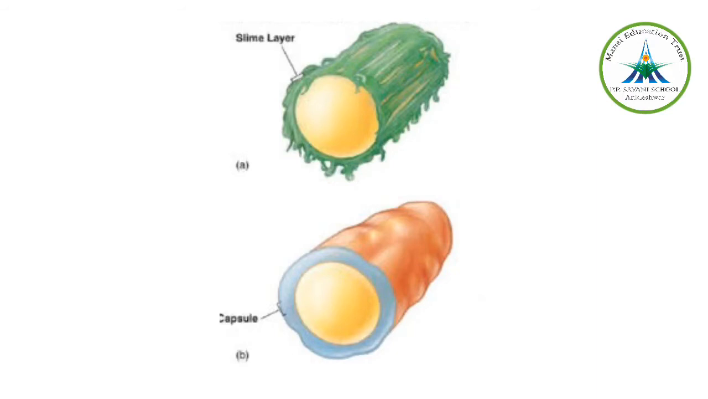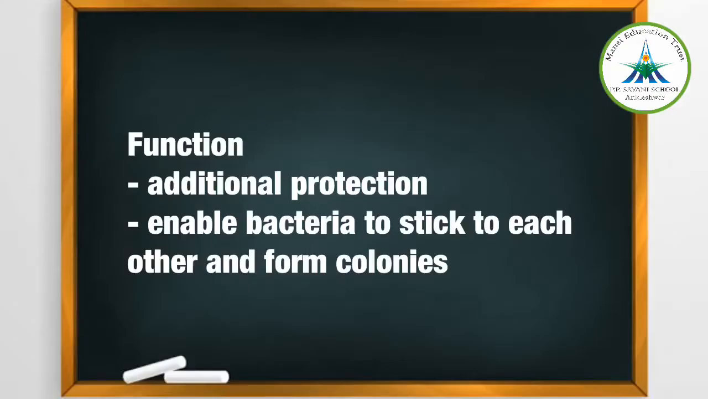A capsule is comparatively thicker, tough and more compact than a slime layer, while the slime layer is a loose sheet. It is mainly made up of polysaccharide but may contain proteins also. What is the function of the glycocalyx? It gives additional protection to the bacteria from unfavorable conditions and also enables the bacteria to stick to each other and form colonies. The presence of a capsule is an indication of virulence of some bacteria.